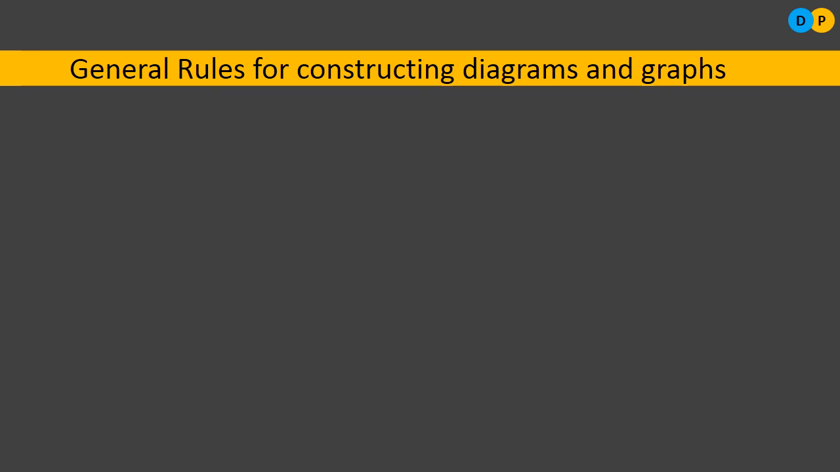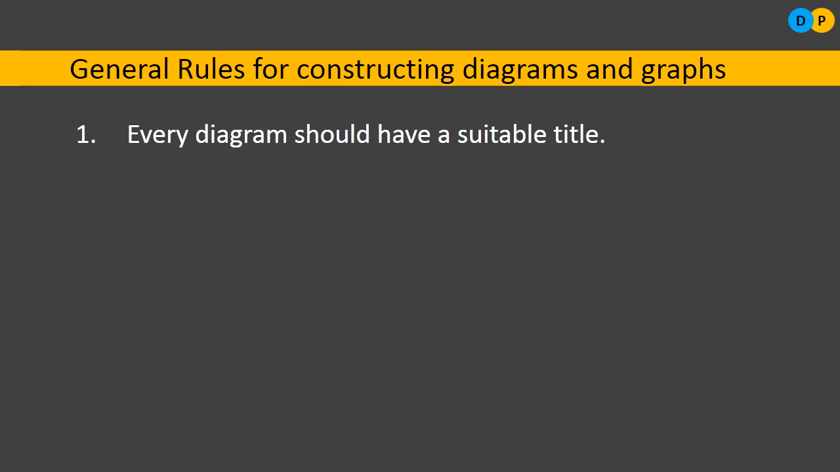So what are the general rules for constructing diagrams and graphs? Let us go through each one of them. The first rule is every diagram should have a suitable title. What do you mean by this? If there is a diagram, maybe a bar diagram, column chart, or a pie chart, but